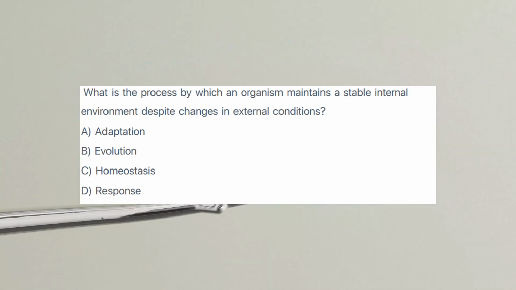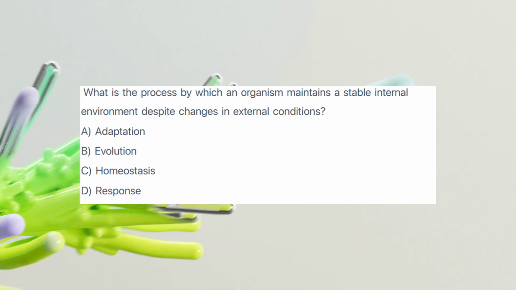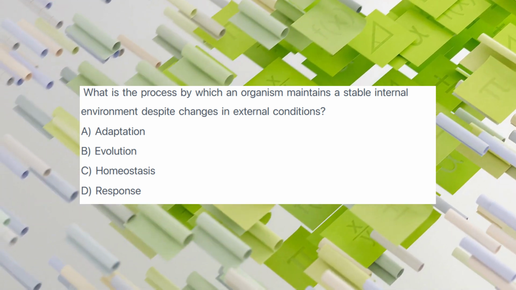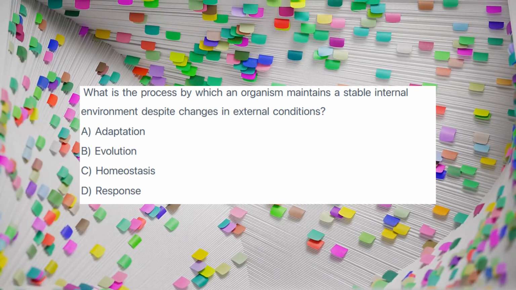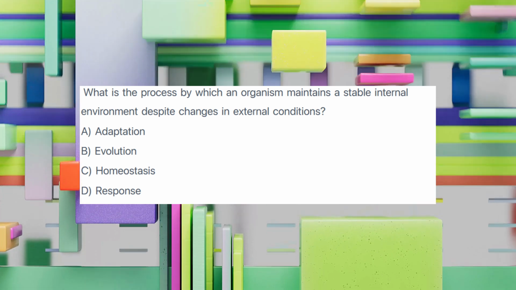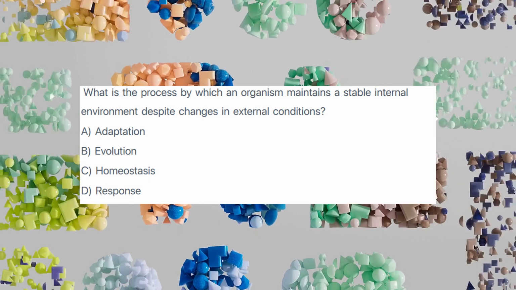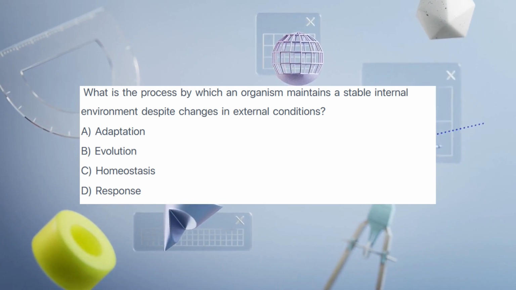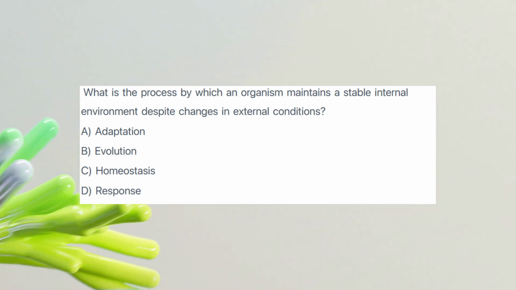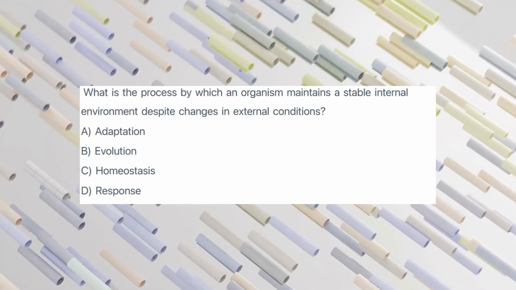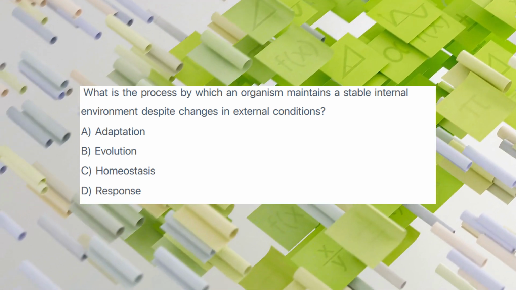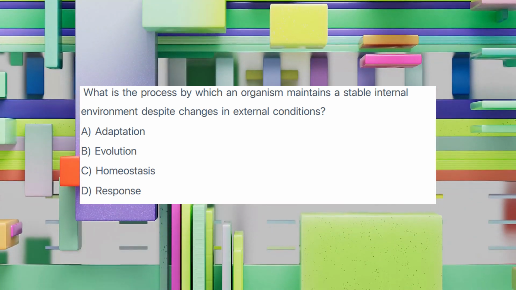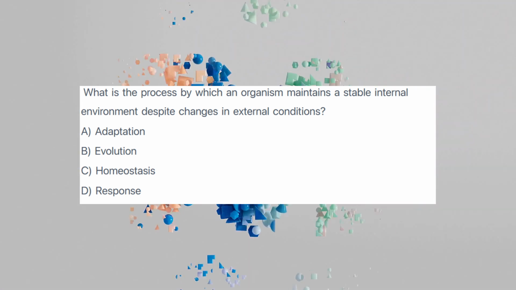The answer is C. Explanation. Homeostasis is the ability of an organism to maintain a relatively stable internal physiological state, like temperature, pH, blood sugar, despite external changes. Adaptation is a process by which organisms become better suited to their environment over time. Evolution is the change in heritable characteristics of biological populations over successive generations. A response is a reaction to a stimulus.